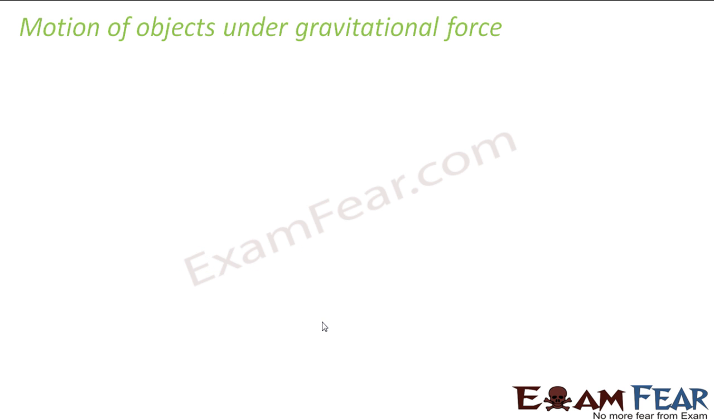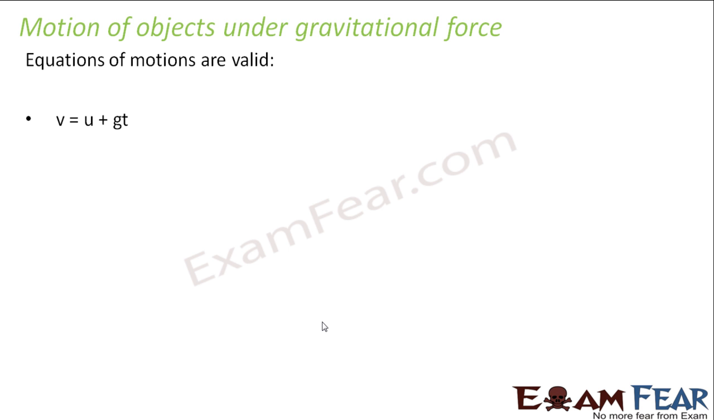Okay. So now let us talk about motion of objects under gravitational force. How does the motion of objects vary when they move under the force of gravitation? The equations of motion, which we talked about in one of our previous lessons, when we were talking about motion, the three equations of motion, are still valid. They are still correct. The only difference is that the acceleration will get replaced by acceleration due to gravity, because here we are considering that the objects are moving under the influence of the gravitational force.